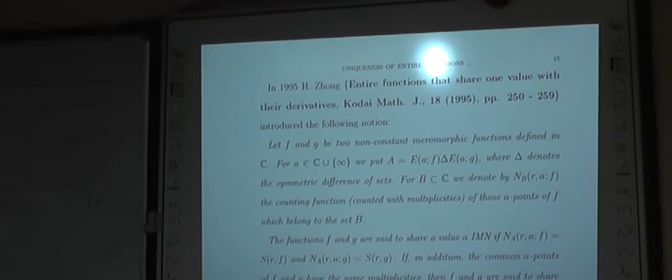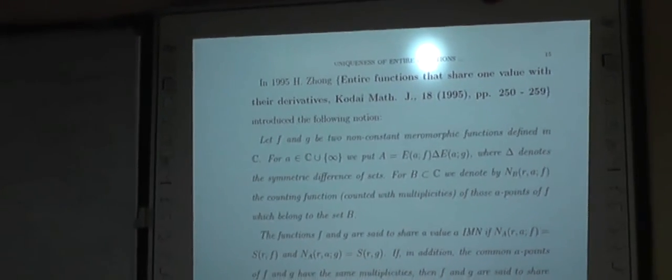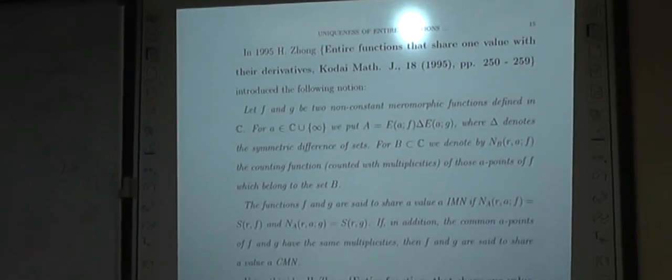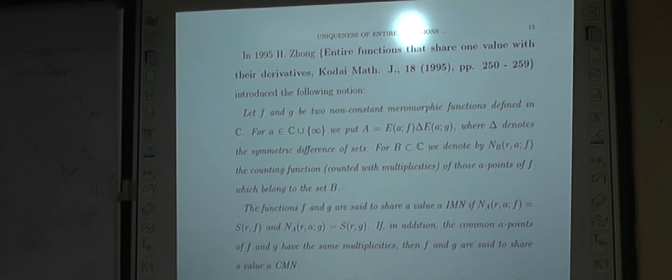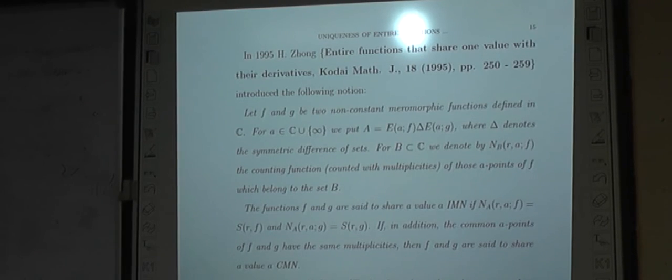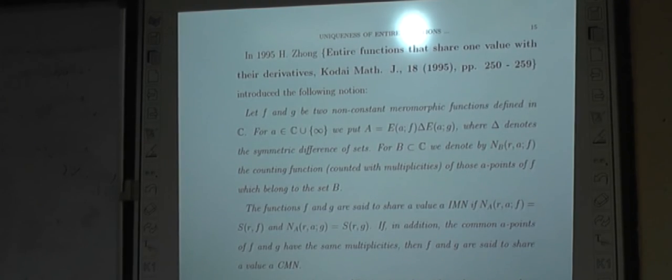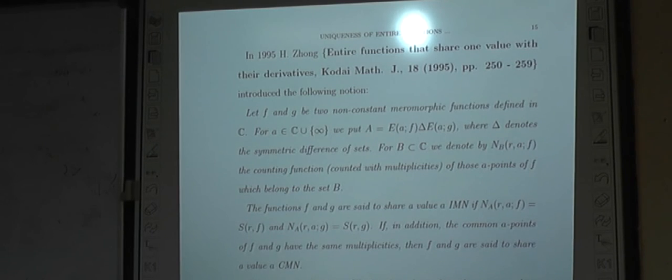In 1995, H. Zhong used another kind of sharing. It is sometimes a relaxed one. We denote by E_A(f) the set of distinct a points of f, and say by Δ the symmetric difference of the a points of f and a points of g.